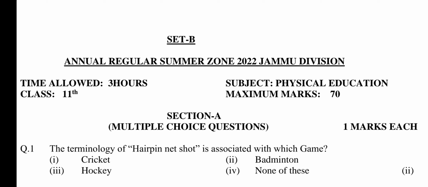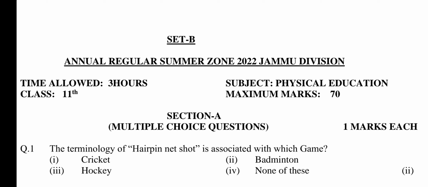Hello my dear students, today I am going to discuss the SET-B question paper of Higher Secondary Part 1st, Subject Physical Education for the session Annual Regular 2022 Summer Zone of Jammu Division. I hope that this question paper is helpful for the students, those who are going to appear during the session Annual Regular 2022 in Winter Zone of Jammu Division, Kashmir Division, and in Annual Regular Summer Zone 2023 of Jammu Division. Time allowed 3 hours.